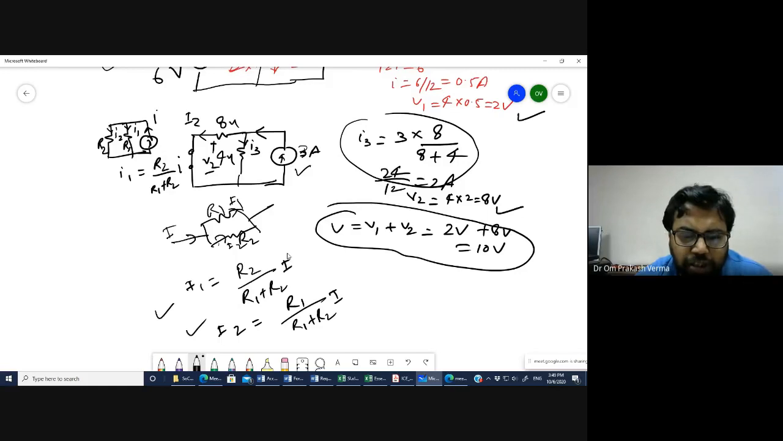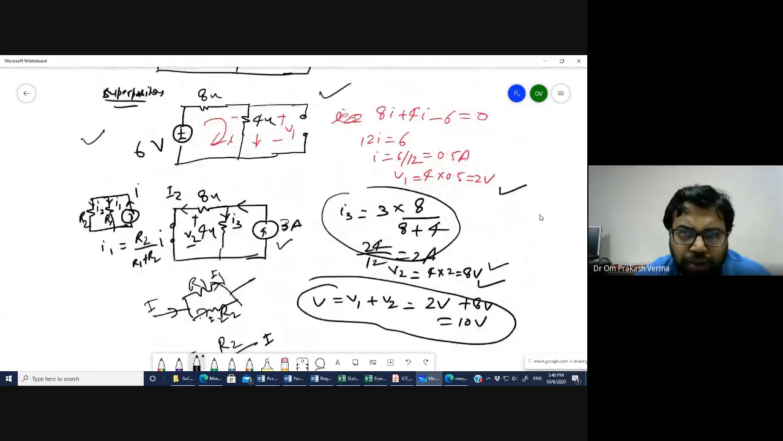So based on this current, you can find I2 and I3, and similarly you can find the voltage across the 4 ohm resistance, right? So let's say the voltage we have evaluated is 8 volt, right? And here the voltage we have evaluated across the 4 ohm resistance is 2 volt, right?